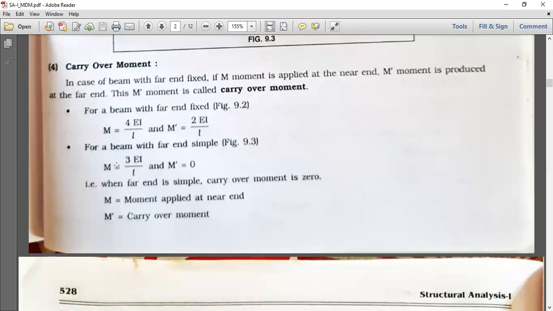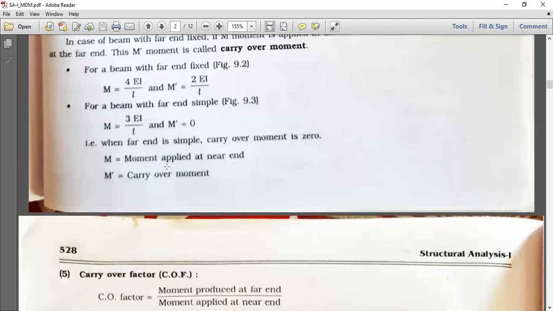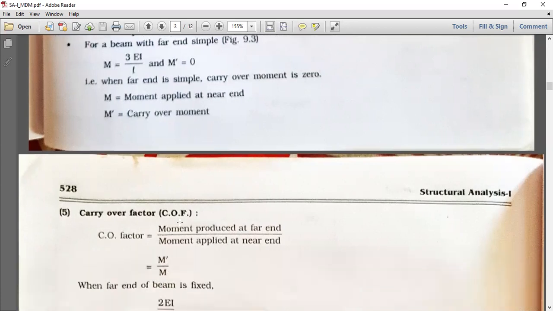Similarly, for a simply supported beam, M is equal to 3EI by L and M dash is equal to 0. M is equal to moment applied at near end and M dash is equal to carryover moment at the far end.